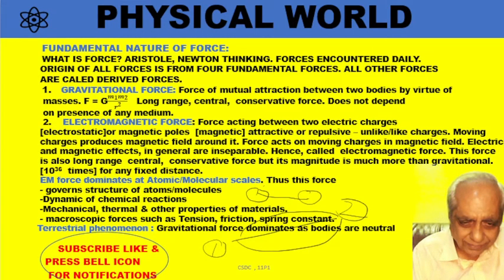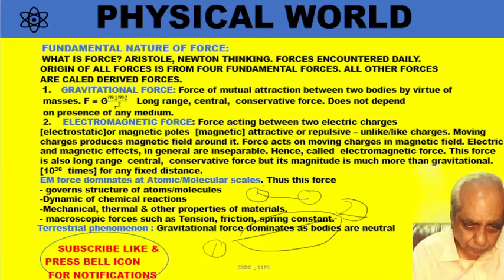At these small distances, electromagnetic force dominates, and as it is much stronger than gravitational force, we normally neglect gravitational force. Like electrons are being attracted by the protons in the nucleus and rotating in the various orbits which we will be studying in physics as well as chemistry, it decides the orbital radius.